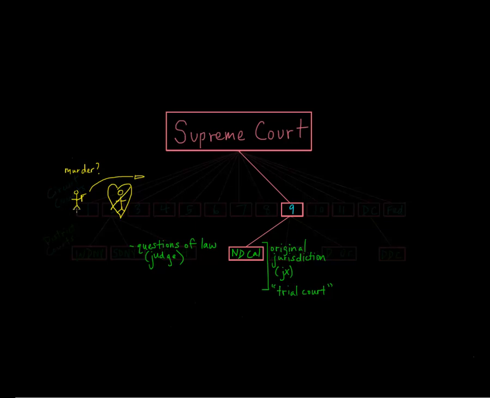Now, if both parties agree on what actually happened, and the parties here in this example would be the prosecution and the defendant. Well, if the parties agree on what happened, so they agree that the defendant did shoot a gun at the other person, and he didn't hit the other person, but the other person died of a heart attack that was caused by the fright of the gunshot, then the only thing that the parties would argue about is whether under those circumstances the defendant is actually guilty of murder. And presumably the defendant would argue that no, that's not murder. I didn't shoot the person.